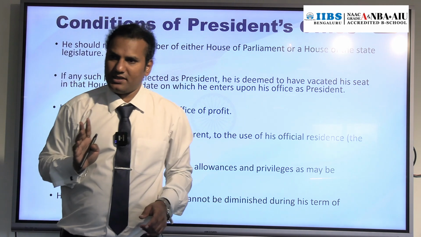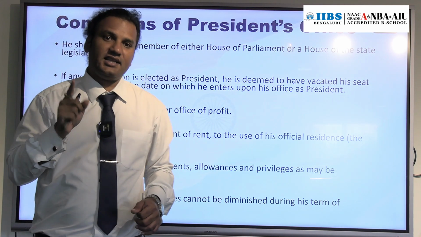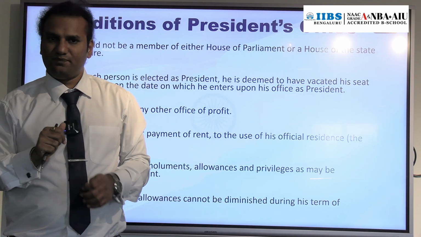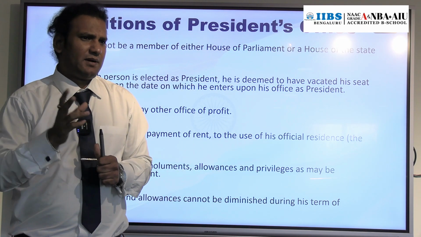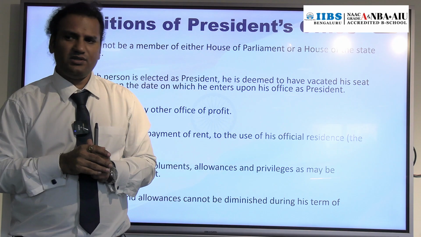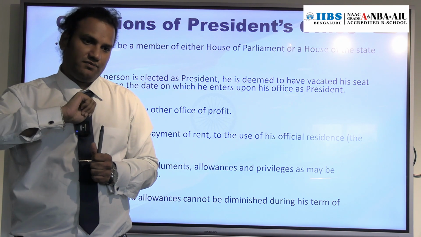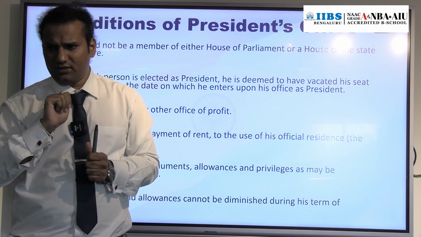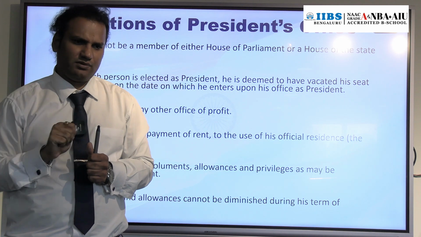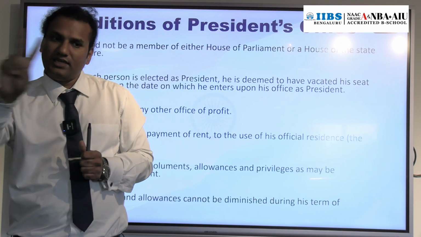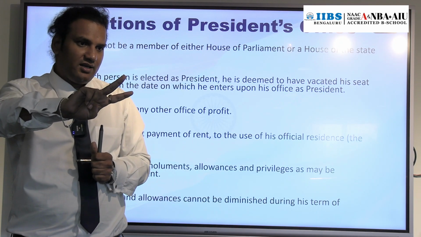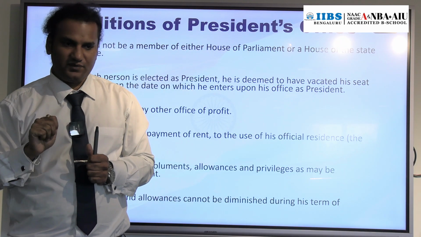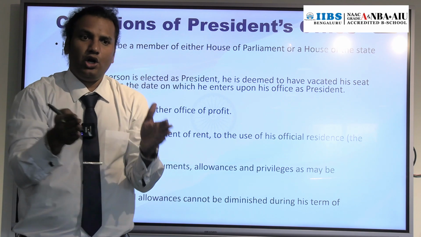In case of the Indian President, and in case of the USA President. In the USA, a person can become the President only 4 times, not 4 tenures, 4 times only, continuously 2 times. The tenure for the President of USA is 4 years. So take an example.